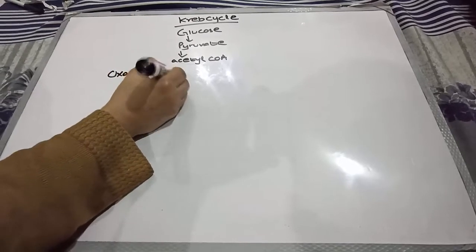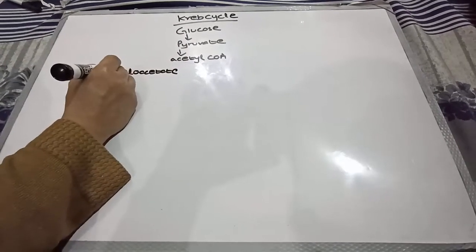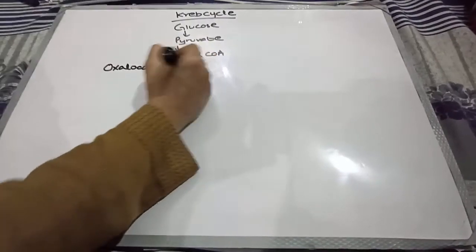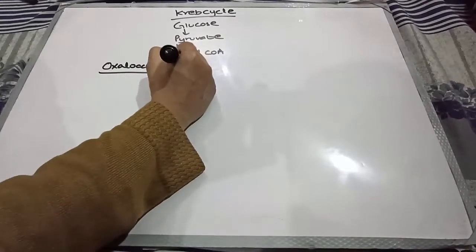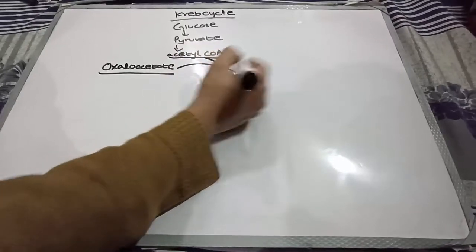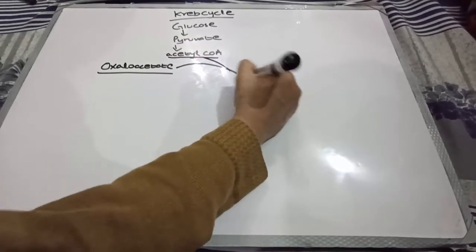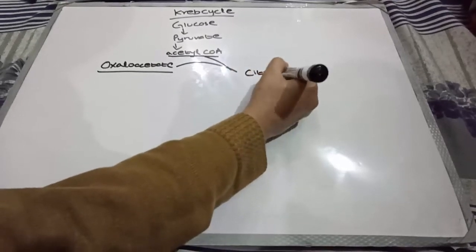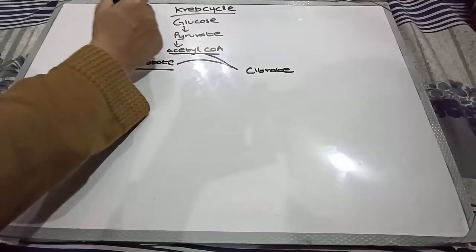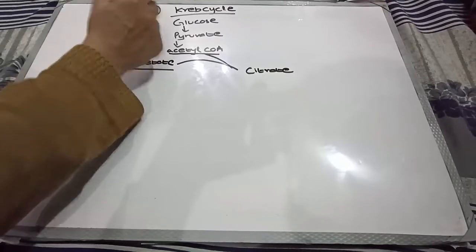Oxaloacetate is a compound which is already present in the cell. Oxaloacetate will combine with acetyl coenzyme A, and these two will collectively form another compound called citrate. So basically we have started our Krebs cycle, which is the second step of ATP synthesis.